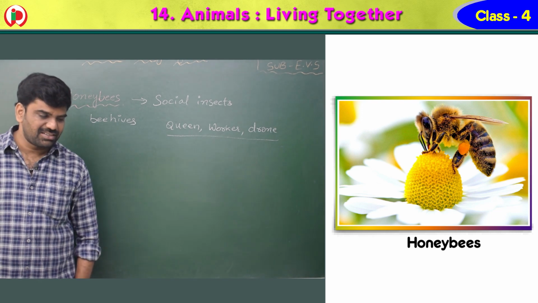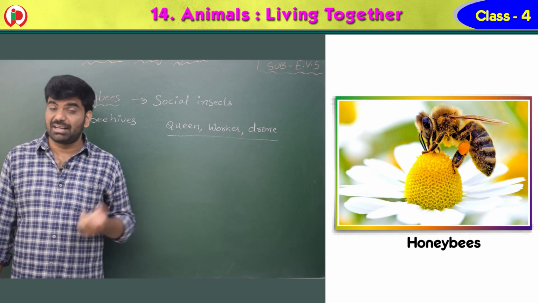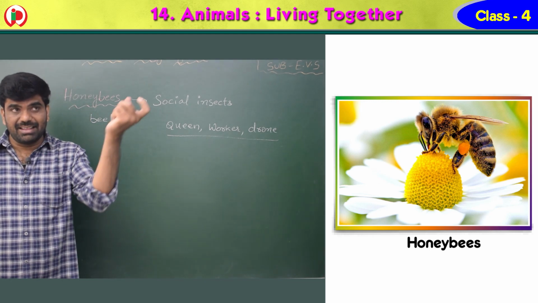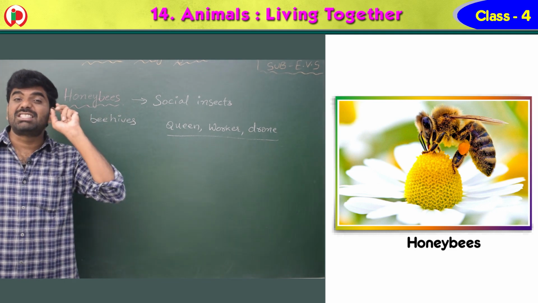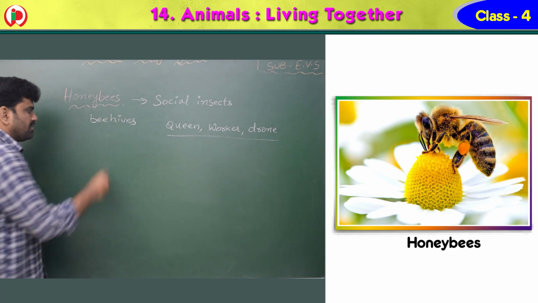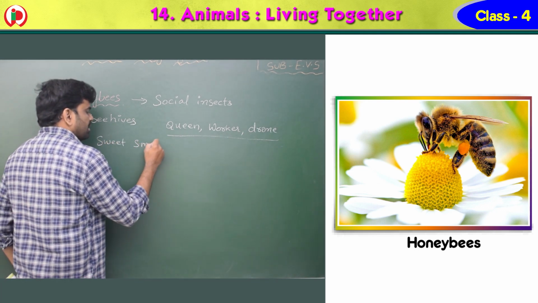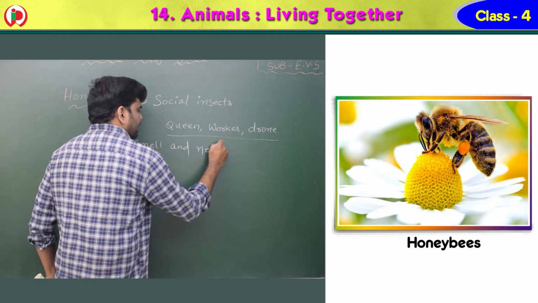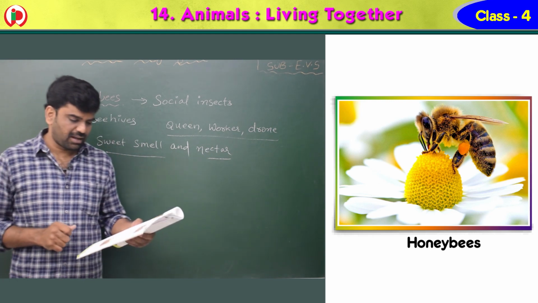Because usually the petals of flowers are different colors, and due to these colors, and the sweet smell and nectar, the insects come to that flower. Nectar is a sweet substance. For the nectar only, the insects will come to that flower.